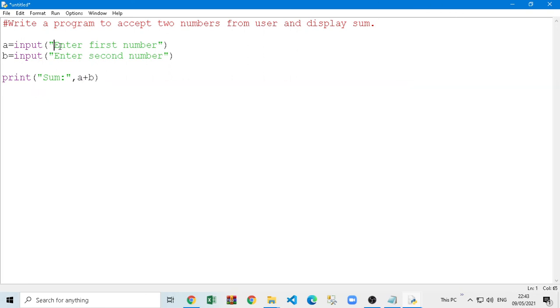So what I'm doing, I'm giving a message, enter number. The user will put a number that is going to be stored in A, then I'm going to put another number, the second number, and it's going to be stored in B. And then finally it's going to print this message, sum, and then whatever A plus B answer is. This is just a message, you can give any message here. This is just to display something in the output window.